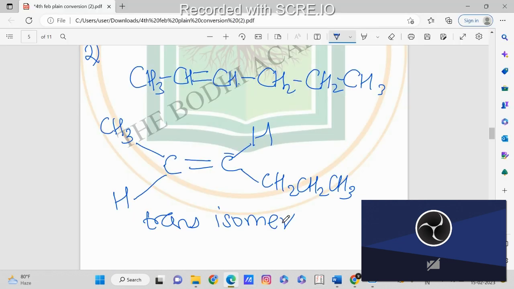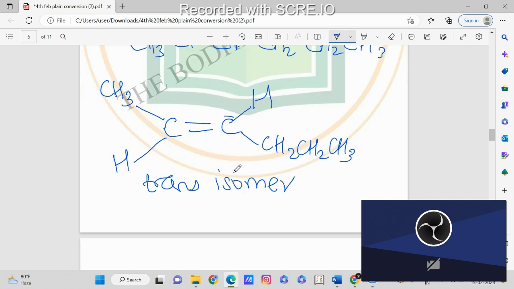Now in the trans isomer, the groups are arranged in the opposite way, so there won't be much dipole moment. Now what is dipole moment? Dipole moment is the charge separation, when you have polar compounds. One atom will have a positive charge and the other a negative charge. Since they have opposite charges, there is a charge separation between them, a difference between the positive and negative charges. That is called dipole moment.